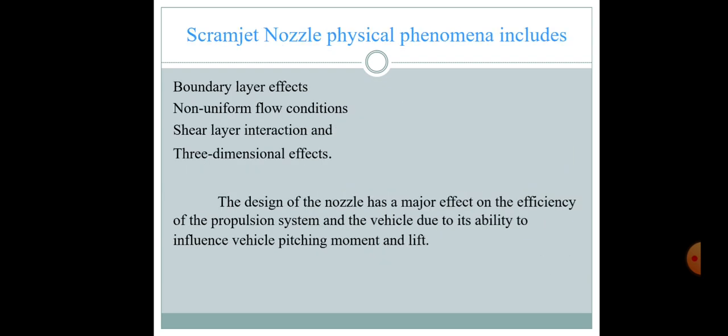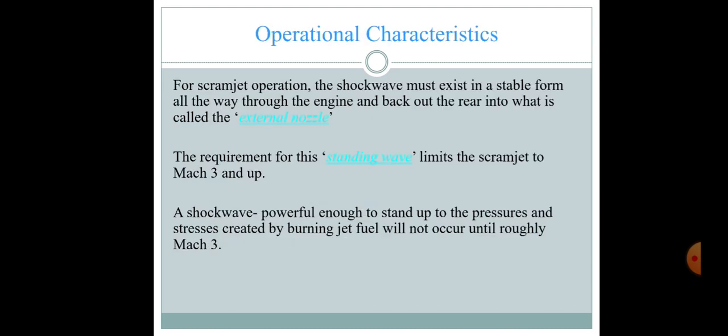Scramjet nozzle physical phenomena include boundary layer effects, non-uniform flow conditions, shear layer interactions, and three-dimensional effects. The design of the nozzle has a major effect on the efficiency of the propulsion system and the vehicle due to its ability to influence vehicle pitching moment and lift.